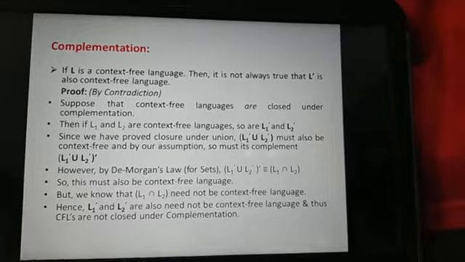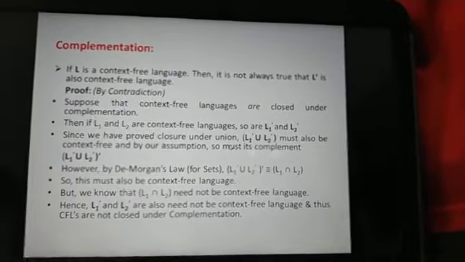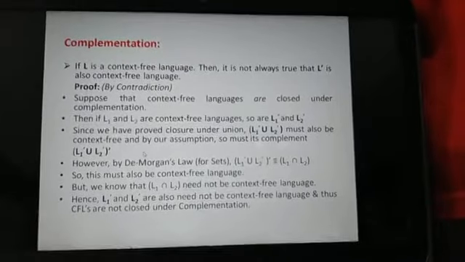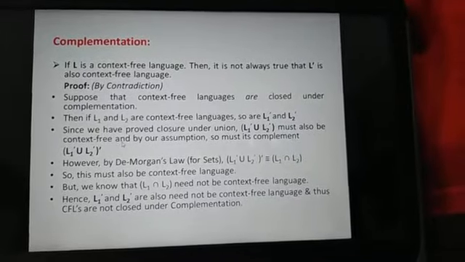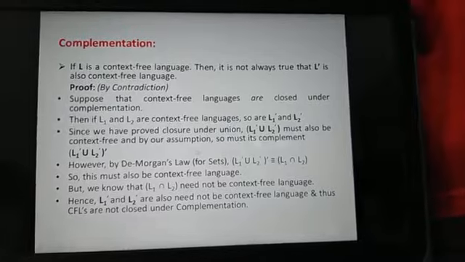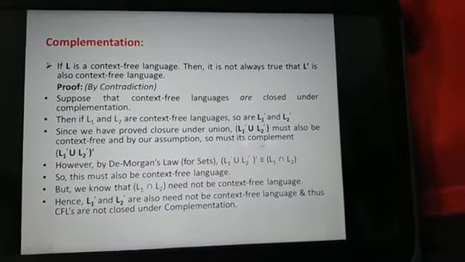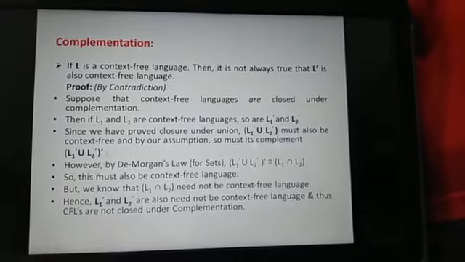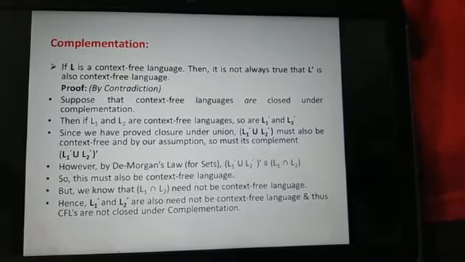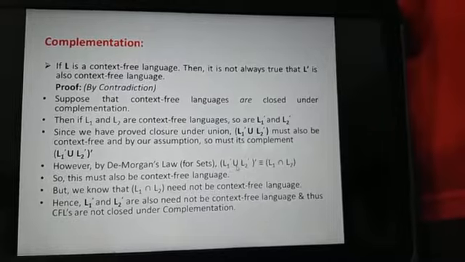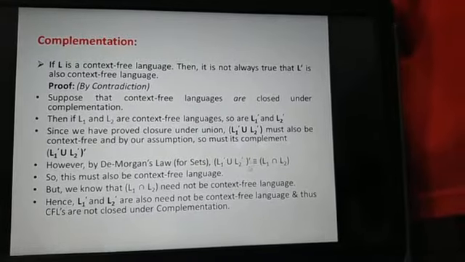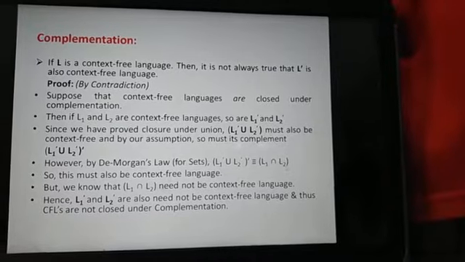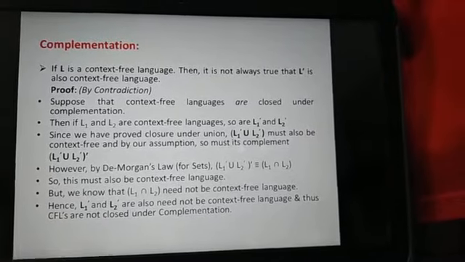Since we have proved closure under union, L1 dash union L2 dash must also be context-free, which we saw earlier in this video, and by our assumption, so must its complement, L1 dash union L2 dash the whole complement. However, by De Morgan's law for sets, L1 dash union L2 dash the whole complement is equal to L1 intersection L2. So this must also be a context-free language.